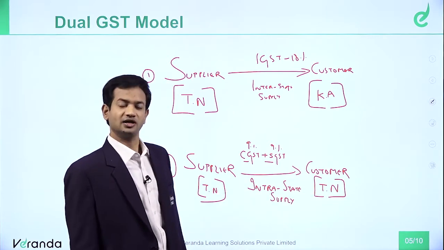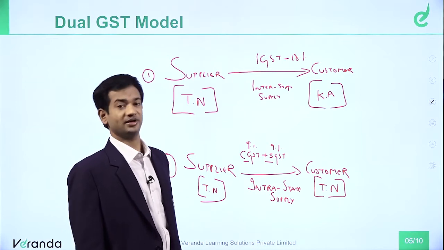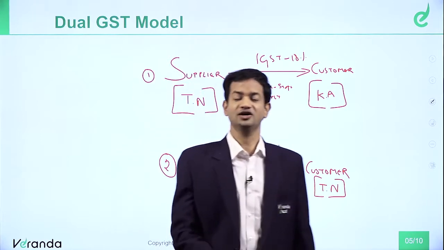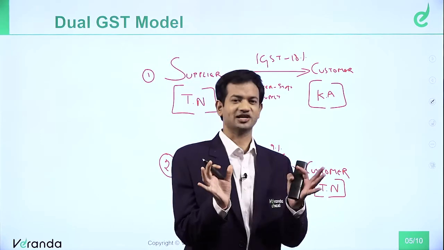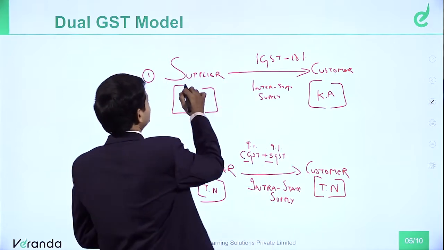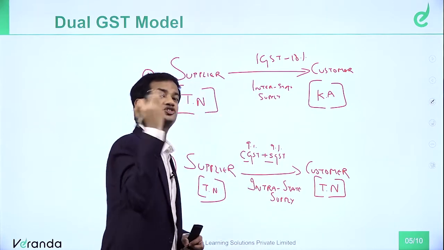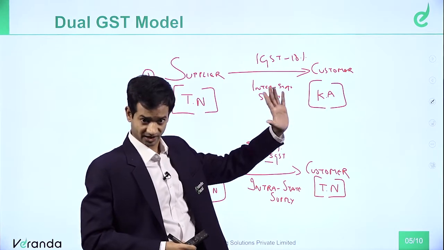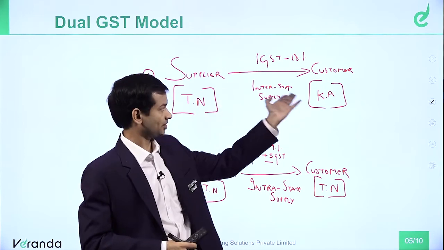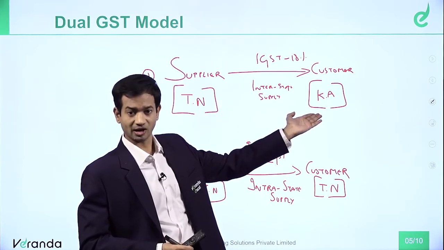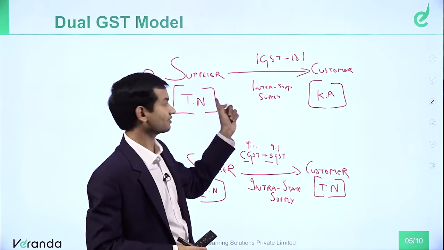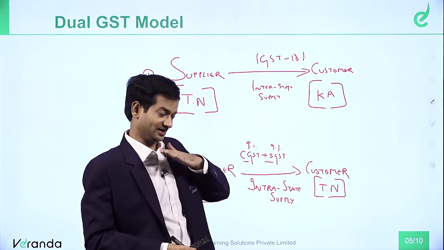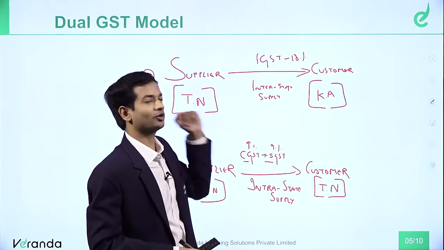Now, another concept. GST is a destination based tax. Earlier laws were origin based taxes. What is origin? What is destination? I will explain. Let's say, for example, the supplier is in Tamil Nadu and the customer is in Karnataka. Before GST, when a supplier from Tamil Nadu supplied goods to a customer in Karnataka, the revenue from the tax charged used to go to the Tamil Nadu government because it was an origin based tax. Where the supplier is located, that government would get the revenue. So earlier Tamil Nadu was getting the revenue.